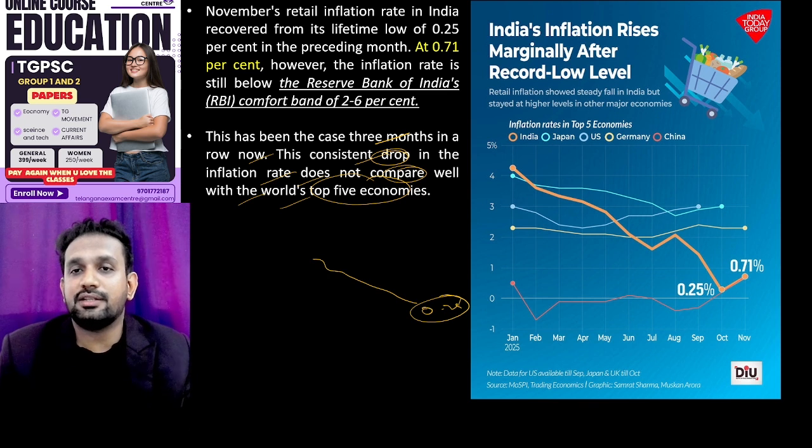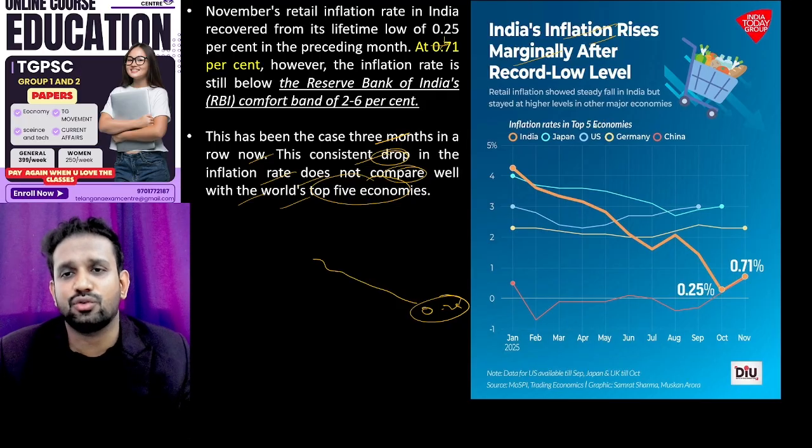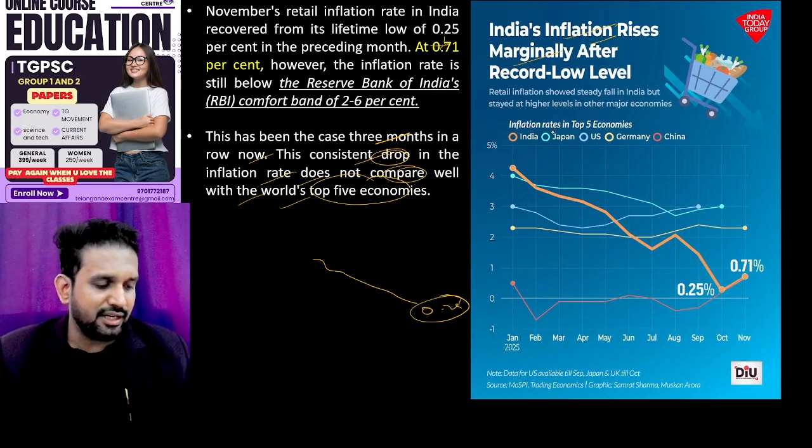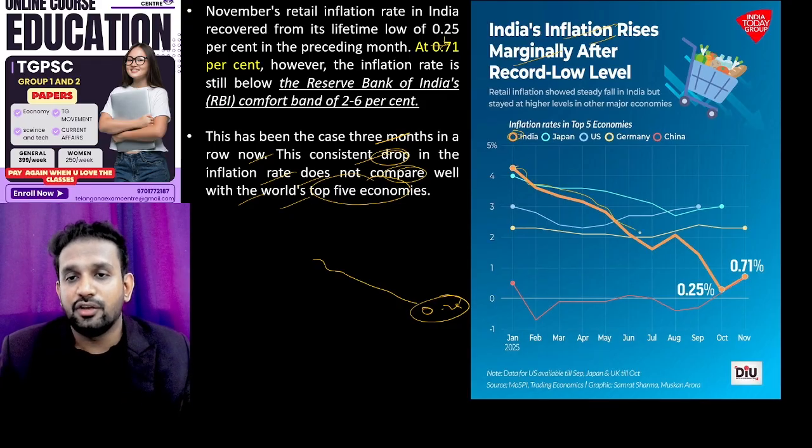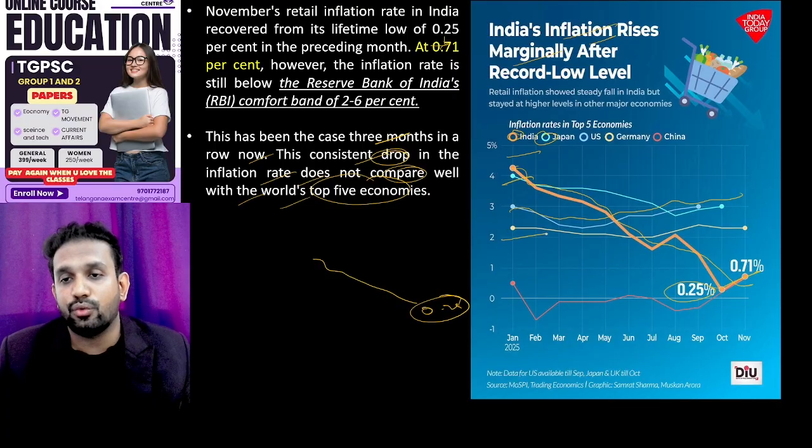So here you can see that India's inflation rises marginally, like 0.25 becomes 0.71, so not a great increase, right? Yes, marginally increased. With regard to India, our inflation is very low, just increasing. Whereas with Japan, they are around 2 to 3%, but well below the Urjit Patel committee. All of them are hovering around 4 to 2%.